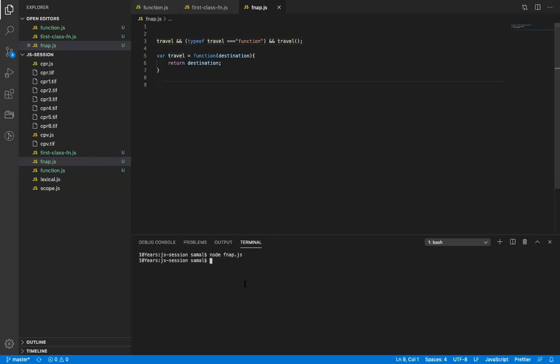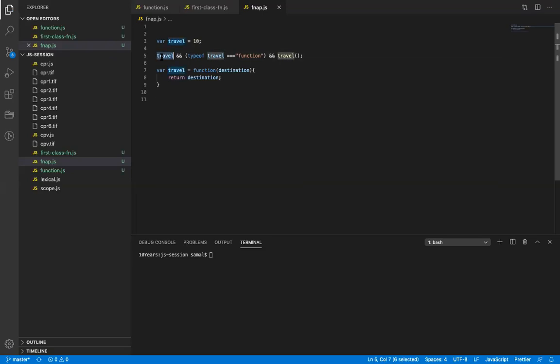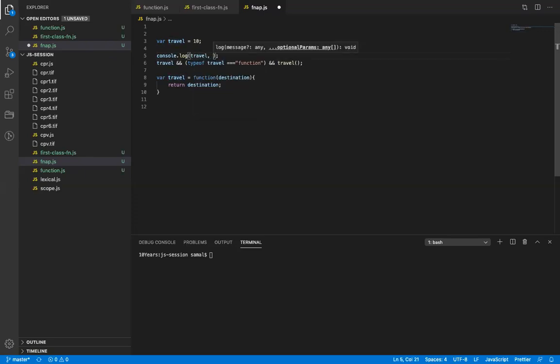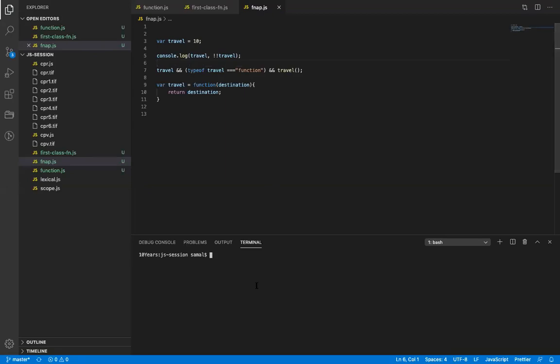So in this case, what will happen? Because this is anyway false, it will not execute. The moment I use this, travel will be true or not? Let me just put it here. Console.log travel. And what happens if I do double exclamation in front of any variable? It gives true. It gives its original value.